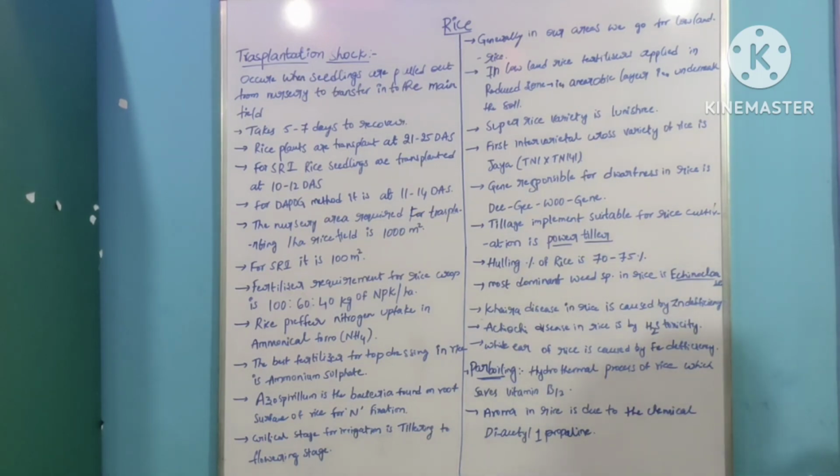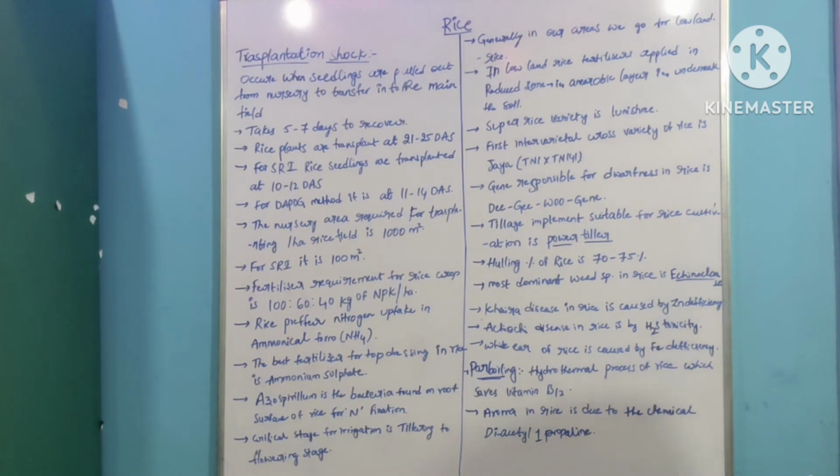Generally we go for lowland rice in our areas. Upland rice is cultivated in mountain or hilly regions. In lowland rice, the fertilizer is supplied in the reduced zone. Reduced zone means the oxygen levels are very low underneath the soil. It is an anaerobic layer, where oxygen levels are very low, that is the reduced zone.